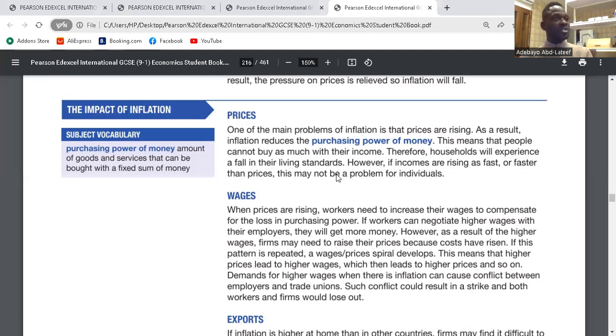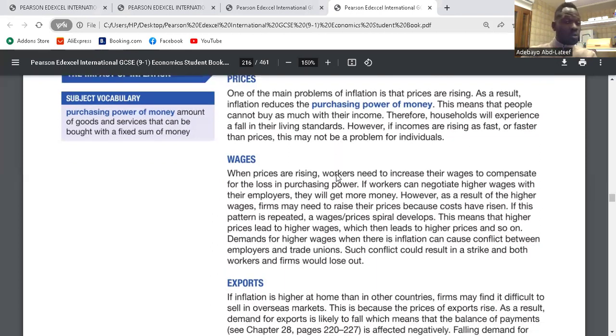So there's always an impact on prices due to inflation. It means that prices will continue to rise. As a result of that, the purchasing power of money reduces. People will not be able to buy what they used to buy, if their income is not increasing. That's it. The impact of inflation on wages.